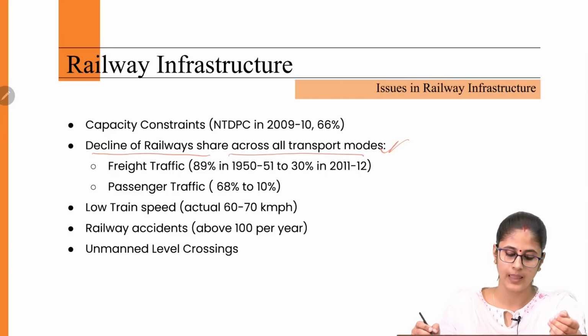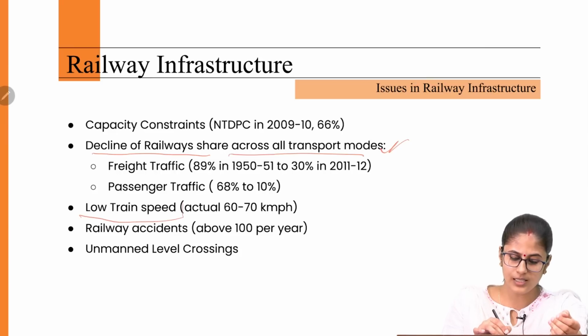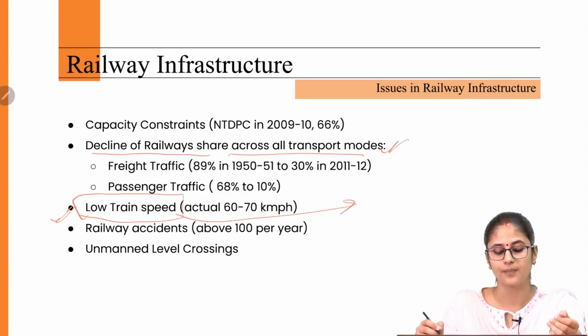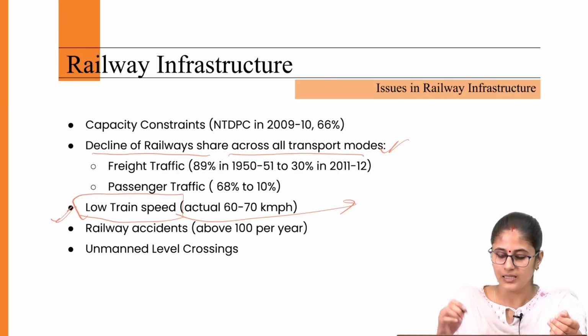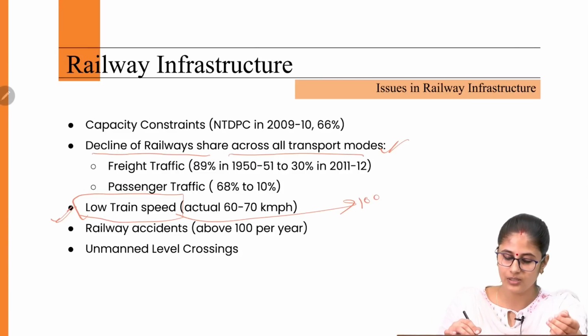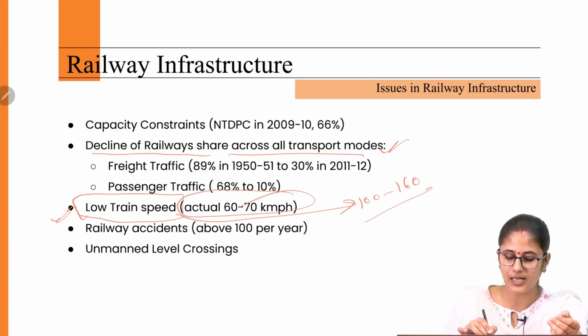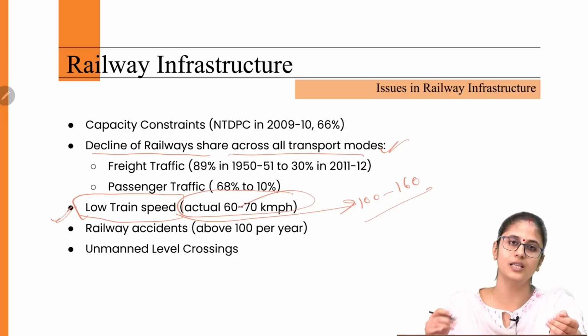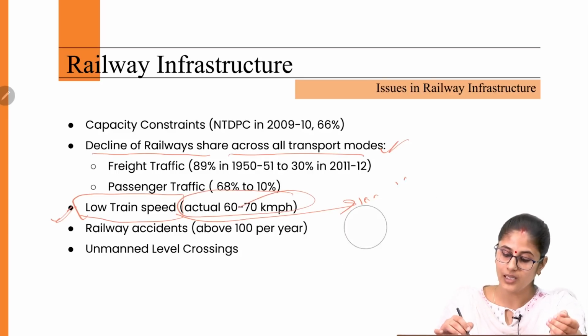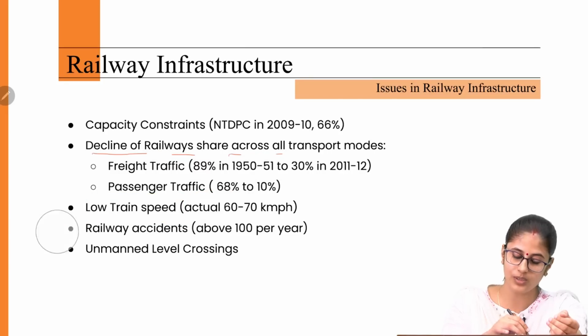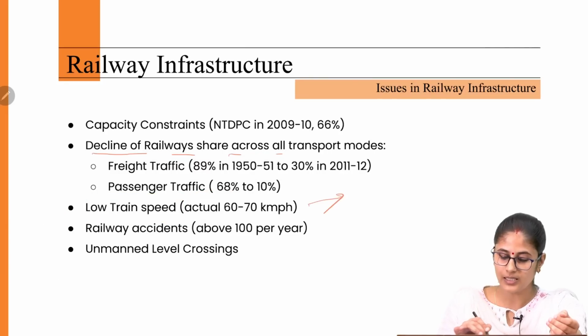Then we are witnessing that the trains on the Indian railway track are not able to attain their maximum speed. The maximum speed is around, let's say, 100 to 160 km per hour. But the actual speed that we are witnessing is 60 to 70 km per hour. But in developed nations, the trains are able to attain a speed of 300 to 350 km per hour.